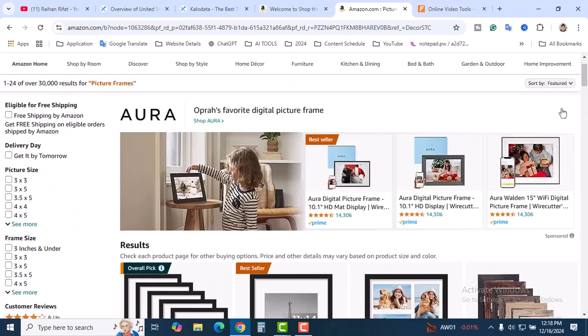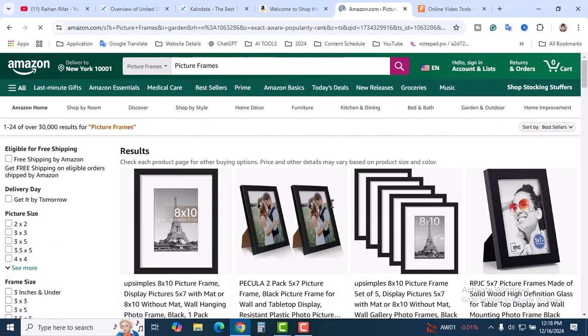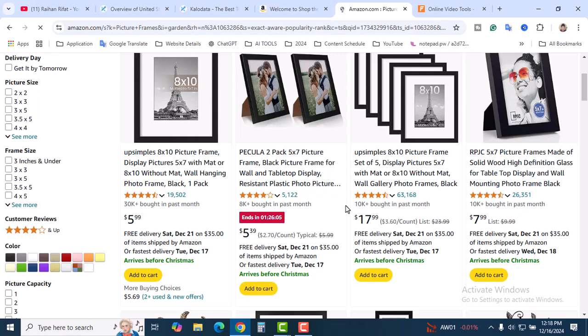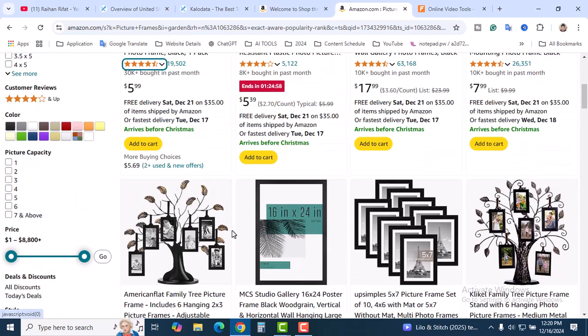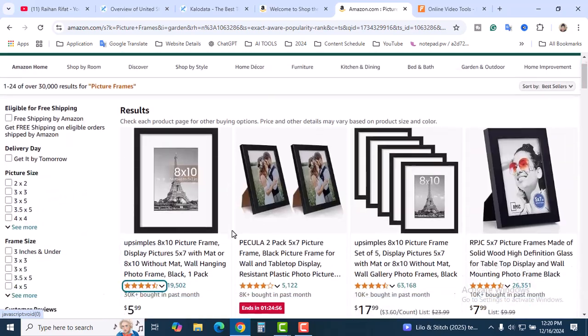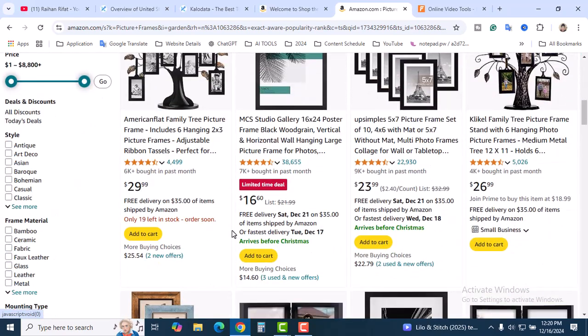Also you can sort by best sellers, and Amazon will show you the results with the best ones, the best sellers. That's amazing. So this is how you can find the best product from Amazon using Amazon. You don't need any third-party software or tools.